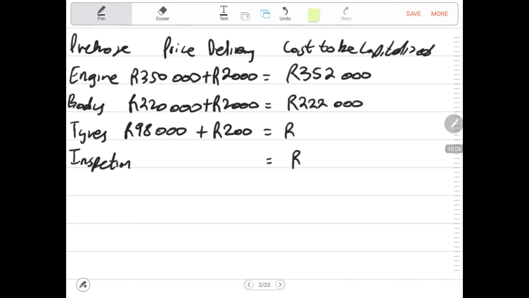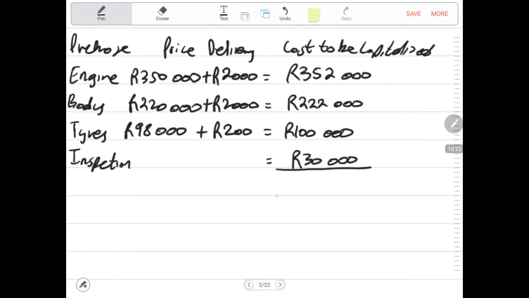Then for the tires, it will be 98,000 plus 2,000. It will give us 100,000 rands as the cost of the tires. Then the inspection is 30,000. Then the next inspection will be done after 2 years.